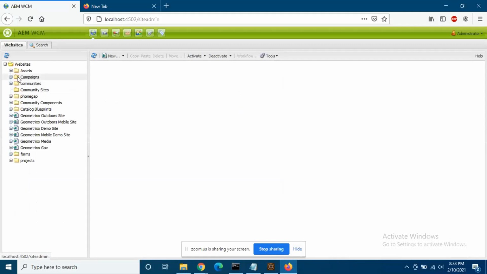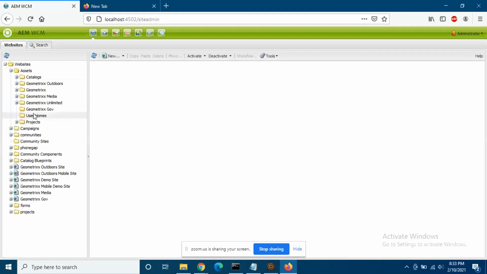Now you see multiple websites here, right? The first website is Geometrics outdoor site. Second is mobile site, demo site. Now don't go to the assets and all. I'll explain that later on. But the sites are the ones with the browser kind of icon, right? Those are your websites. Now click on Geometrics demo site.